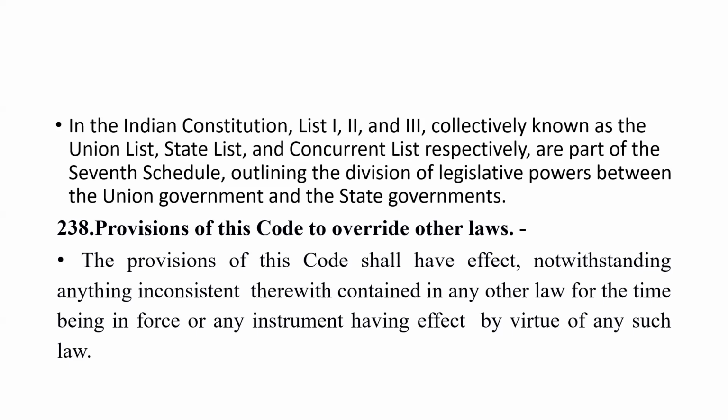As per the rules of interpretation of statutes, if there are two laws, one an earlier legislation and another a later legislation, then the later will prevail. Why? Because the lawmakers must have considered the earlier law while framing the new law. Similarly, if one law is made by the state and another by the center, the law made by the center will prevail.